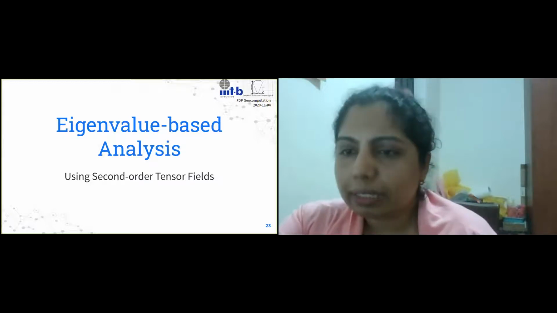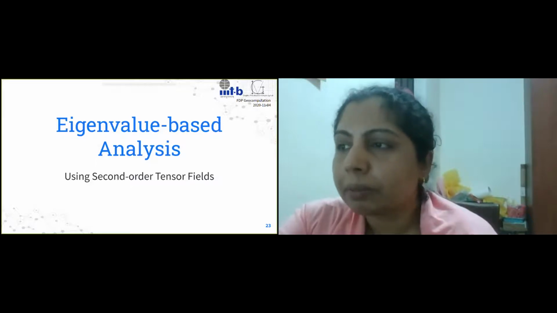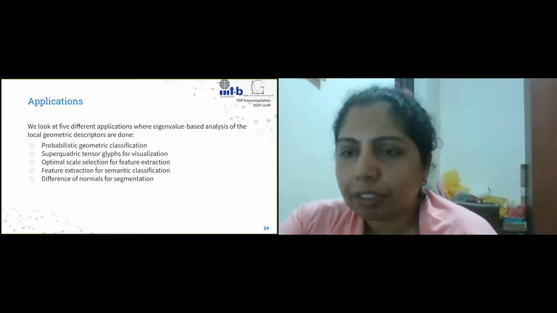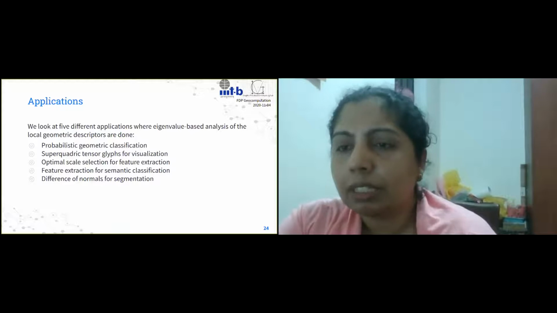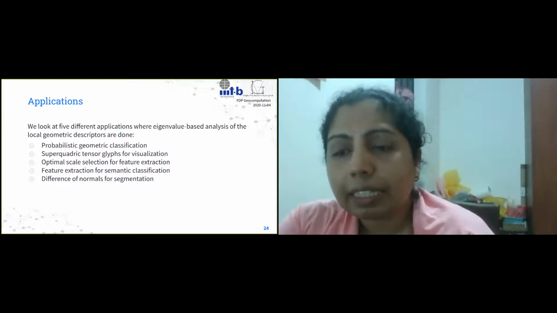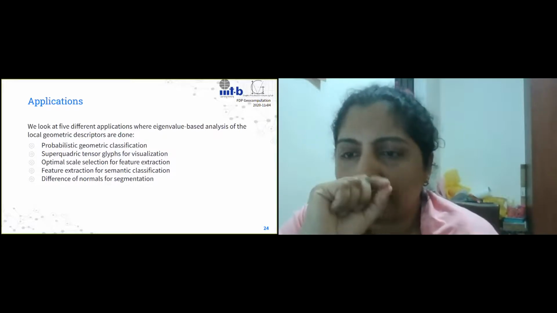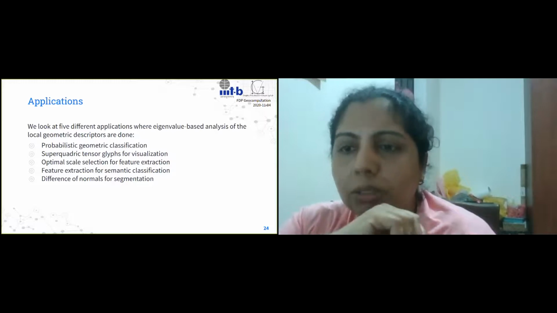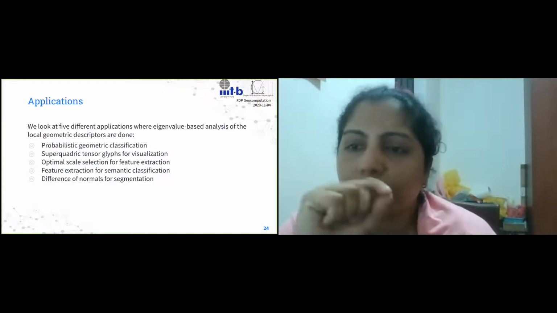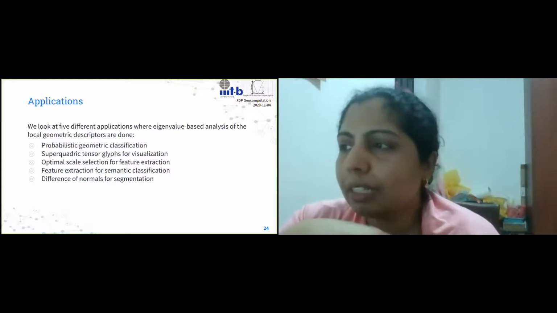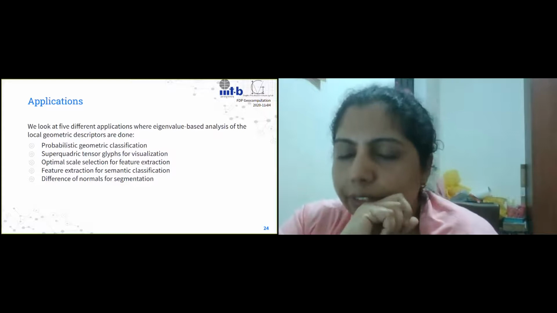So the next thing we'll look at is a few applications where these eigenvalues are used from the local geometric descriptors, right? So we look at 5 different applications. The first one is probabilistic geometric classification. Second one is for visualization. We can create glyphs to look at each of these points, right? So like we put a point to draw the point cloud. Instead of a point, we can also put a glyph. Like how we use arrows for vectors, that's called a glyph. If we use that, we'll understand the data in a little bit better fashion, right? So that's the use of glyphs in visualization.